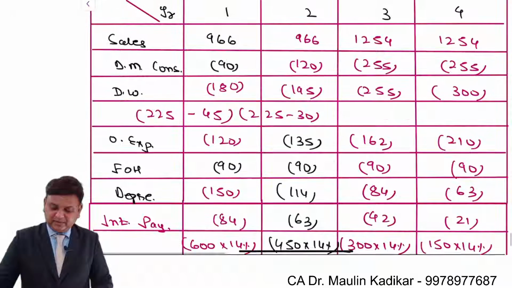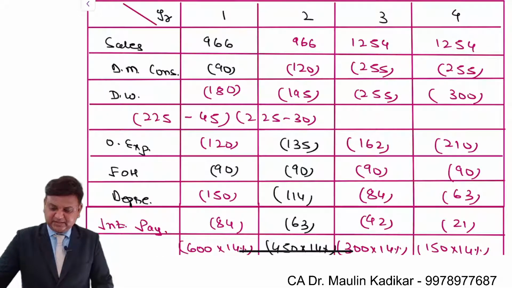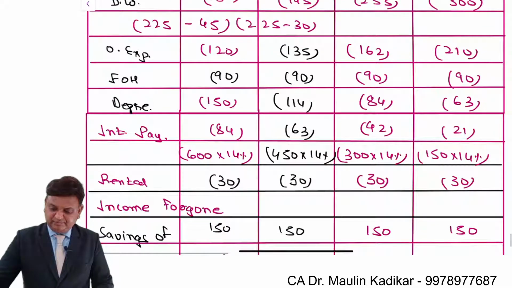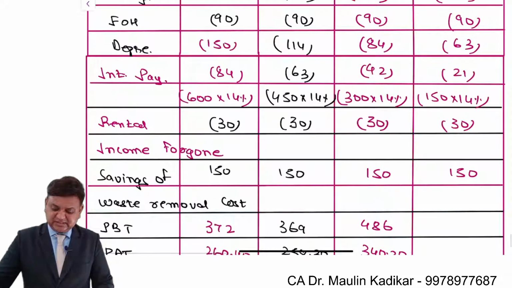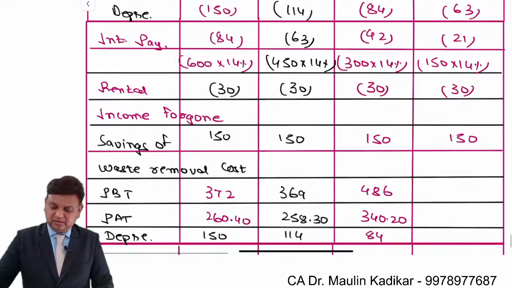Okay, so what will happen? 1254 minus 255 minus 300 minus 210 minus 90 minus 63 minus 21 minus 30 plus 150.